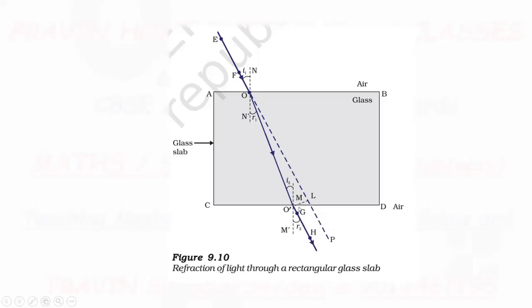It means the incident ray and the emergent ray are parallel to each other, but they have some distance between them. O dash L is the distance between them.